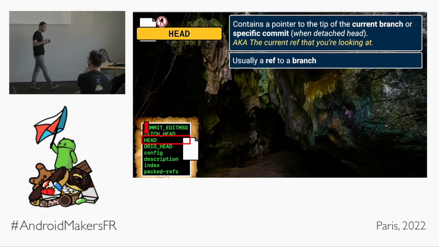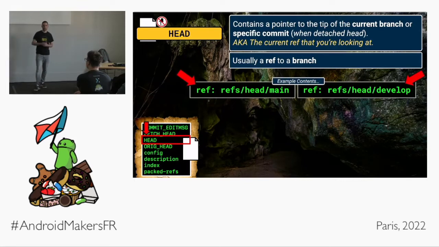Now, this one people will often tell you is really important in Git, and they're not wrong. They'll often say like, oh, head is what you're pointing at. It's what you're looking at. And, well, they're exactly right. This head file contains that pointer. You're either pointing to the tip of a current branch, like, oh, feature branch, I'm looking at that, or you're pointing to a specific commit. Here's an example of the contents if I'm pointing to the tip of a branch. It's this weird refs/heads/main, refs/heads/develop.